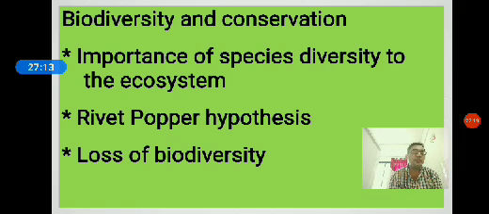The third concept we studied in this class is the loss of biodiversity. There are many species that are already extinct. The extinct species are dodo from Mauritius, quagga from Africa, thylacine from Australia, Steller's sea cow from Russia. The three subspecies of tiger like Bali, Javan and Caspian.